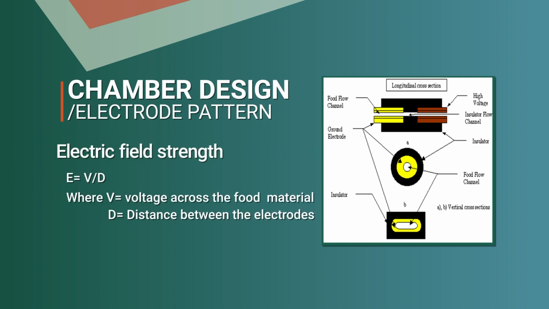A larger D, which is in the denominator, will reduce the electric field. So that opening is kept not much higher. That's also a limitation of this particular method: you cannot have very high flow and throughput through the chamber.